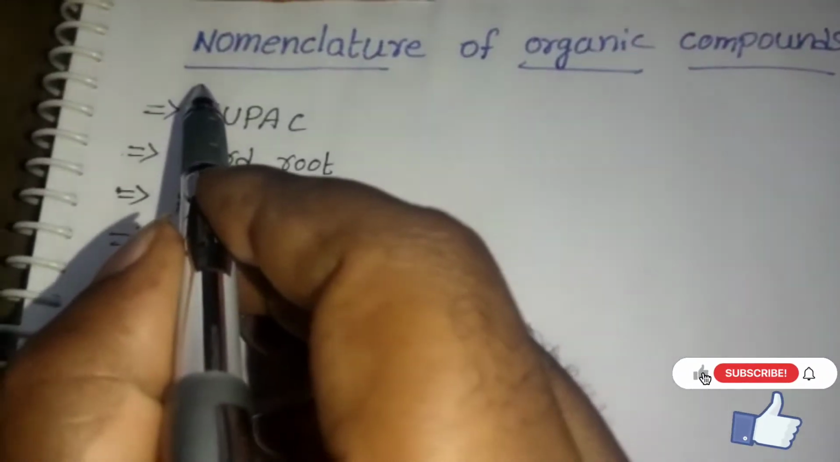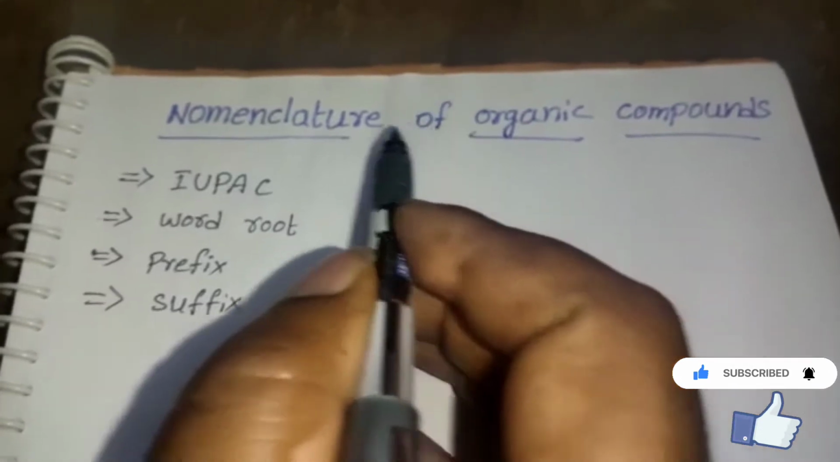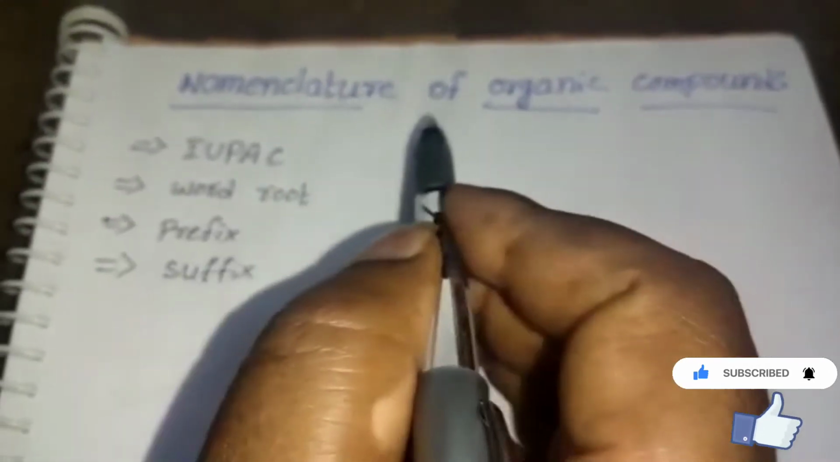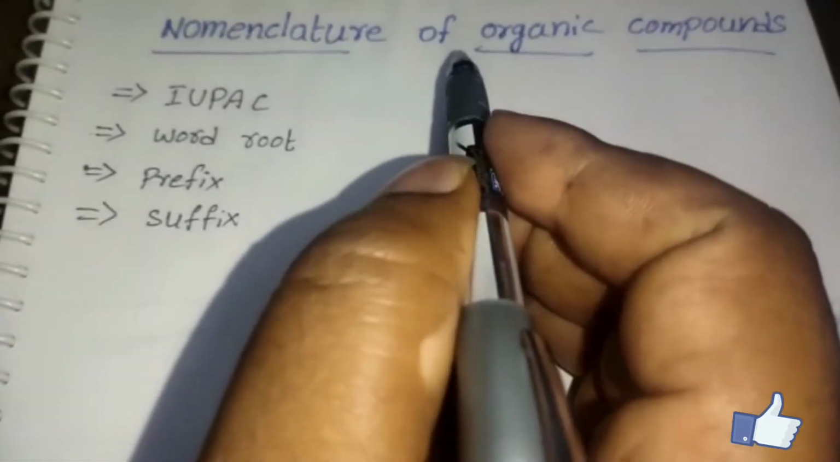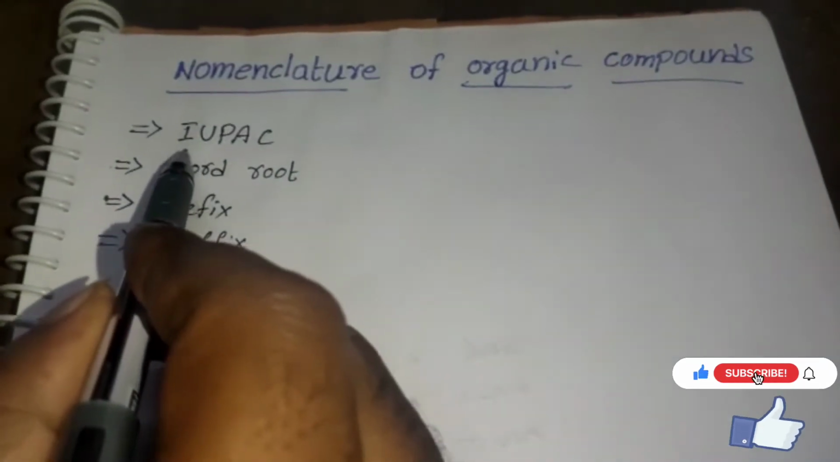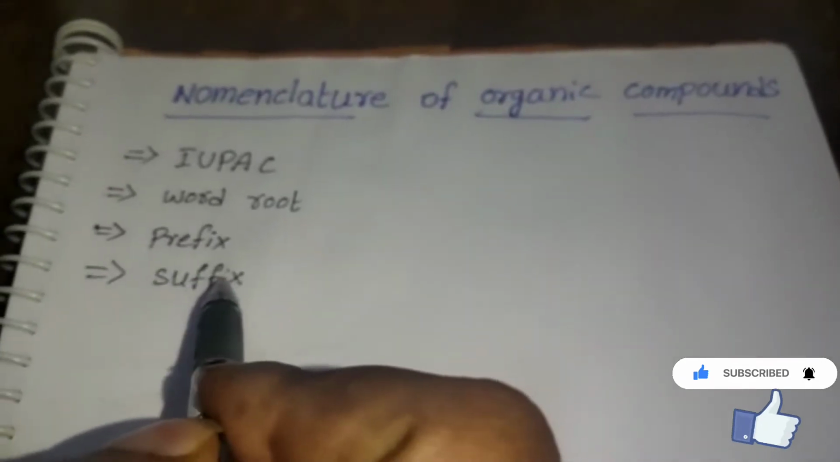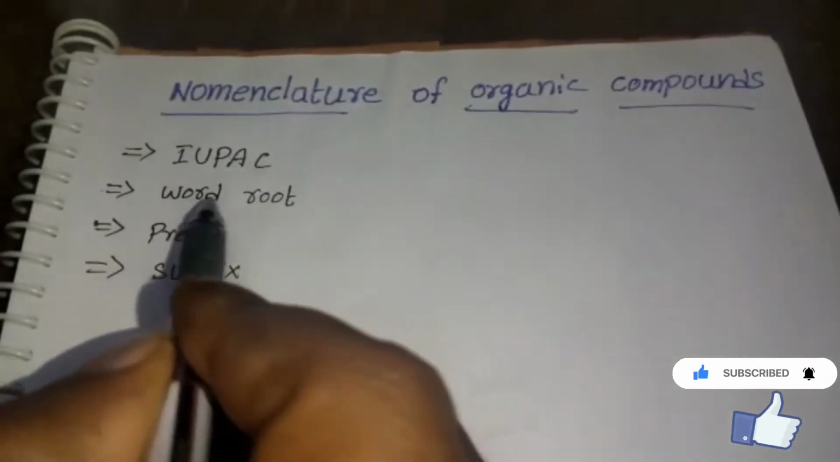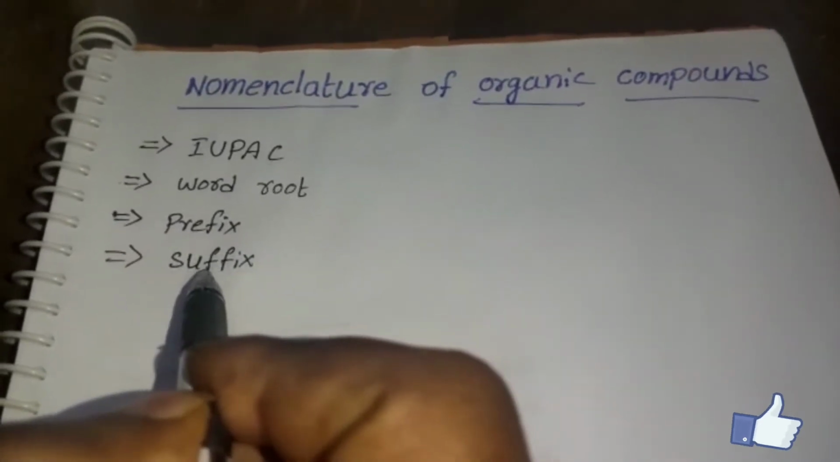Students, today we will discuss nomenclature of organic compounds. Whenever you are trying to give the name for an organic compound, first of all you can look at the IUPAC, word root, prefix and suffix.